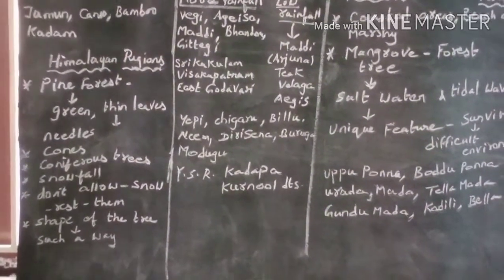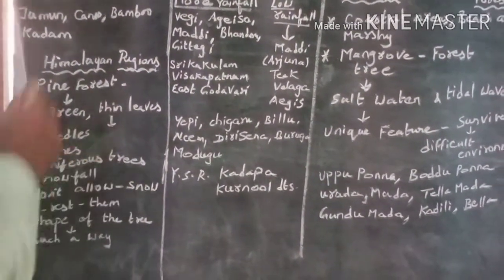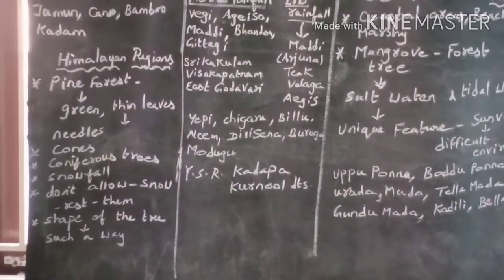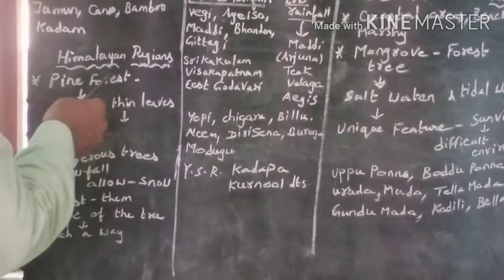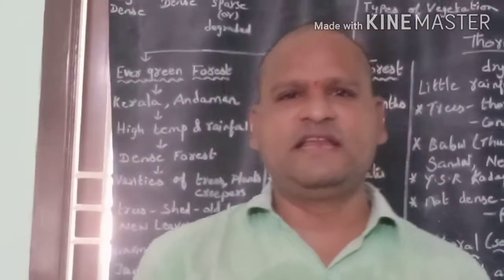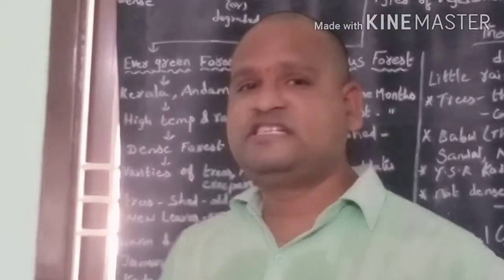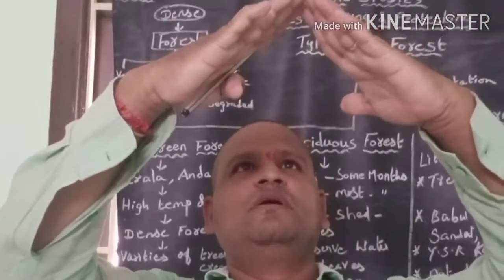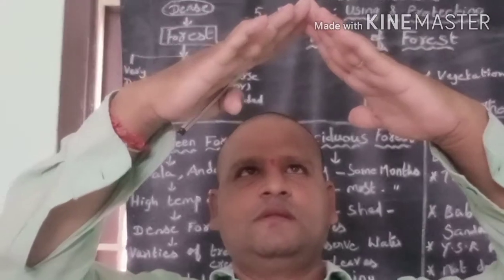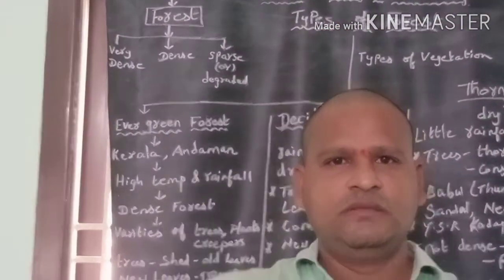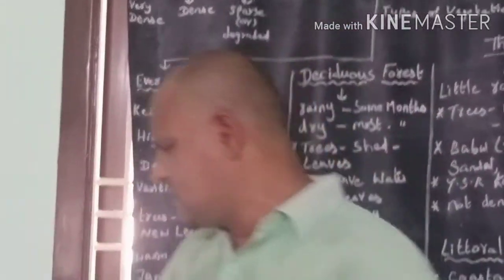These coniferous trees grow in heavy snowfall regions. Coniferous trees are found in the pine forests of the Himalaya region. The shape of the tree is designed in such a way, like slope tile roof houses, so that the snow slips aside and falls on the ground.